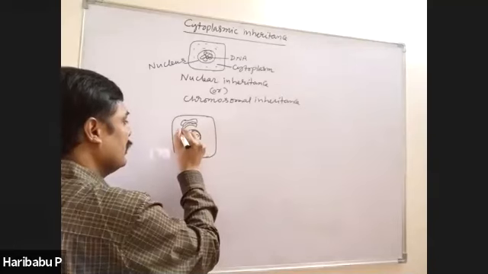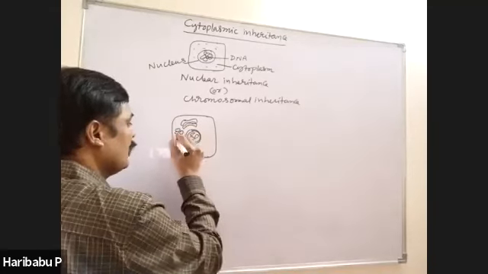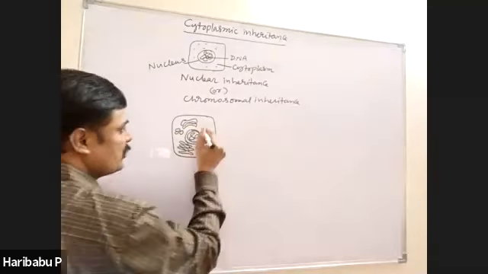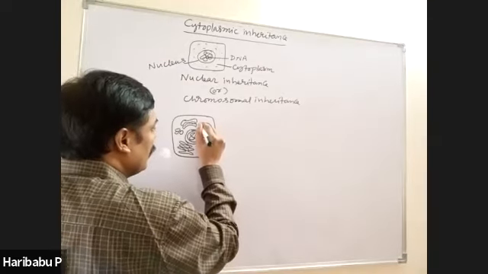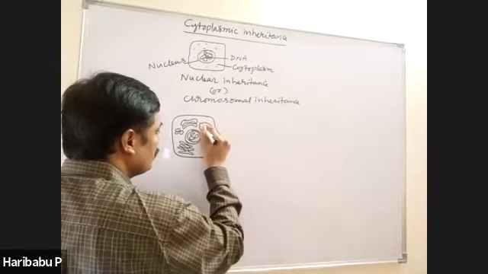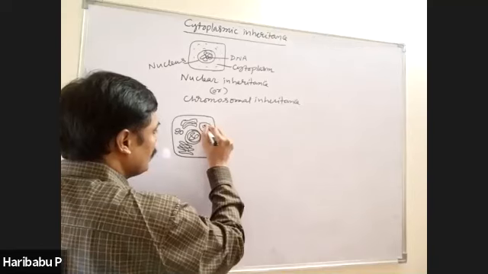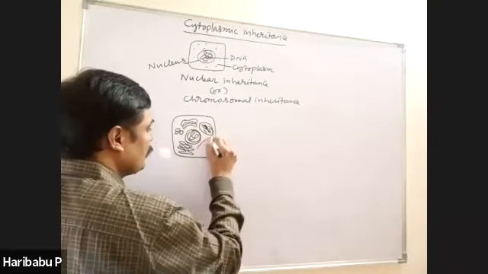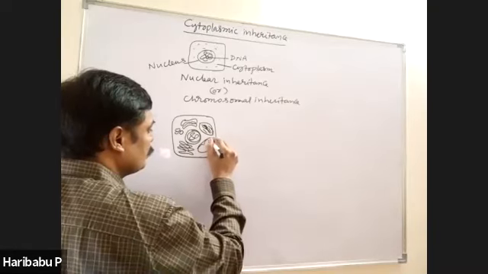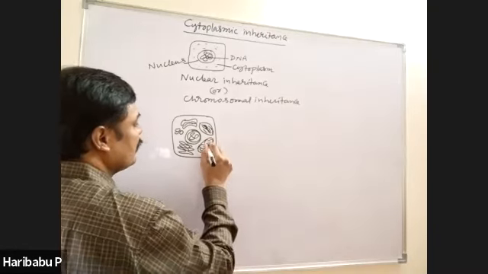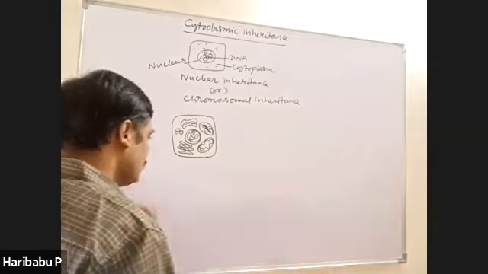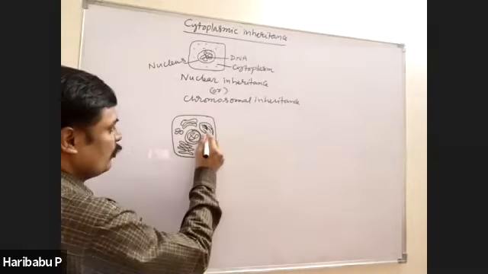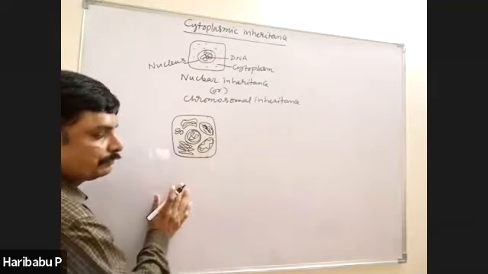Along with that, there are ribosomes, lysosomes, peroxisomes, chloroplasts, mitochondria, etc. present in the cytoplasm. That means cell organelles are located in the cytoplasm.